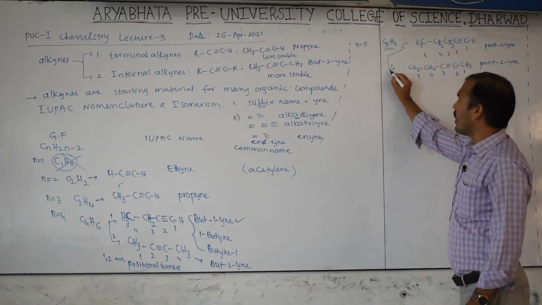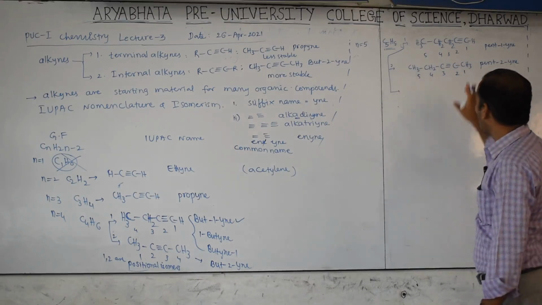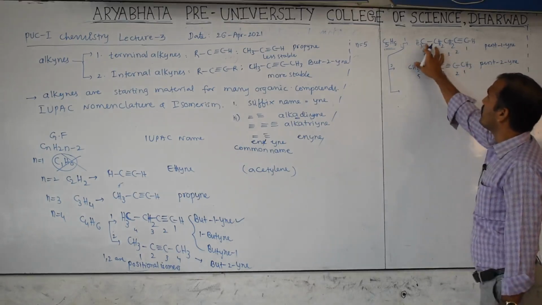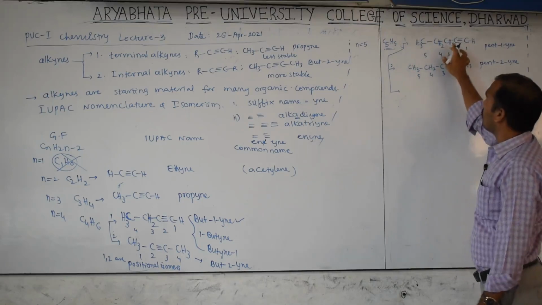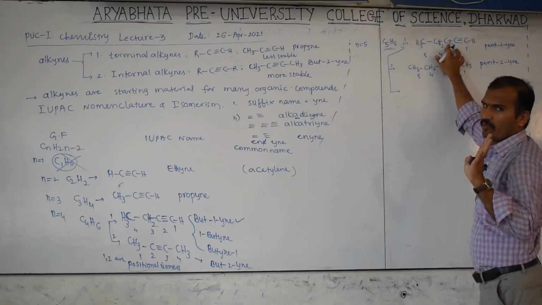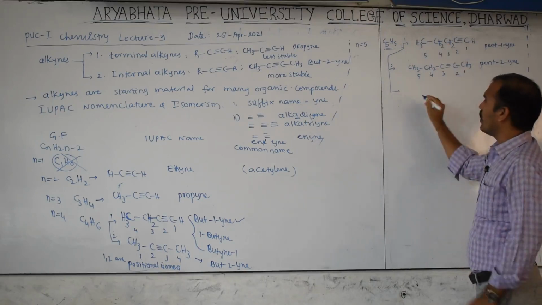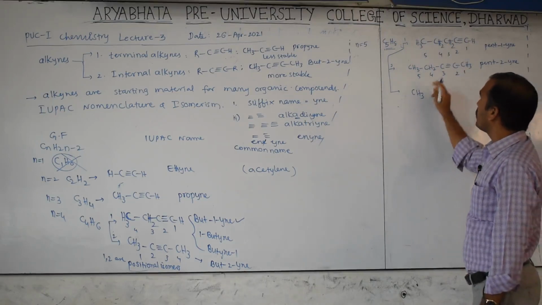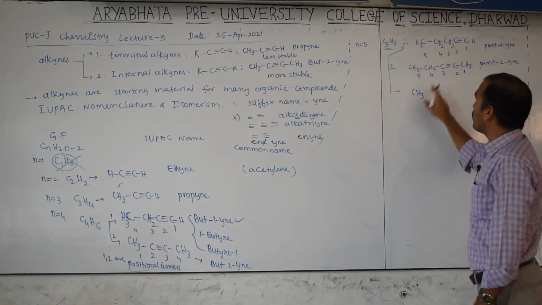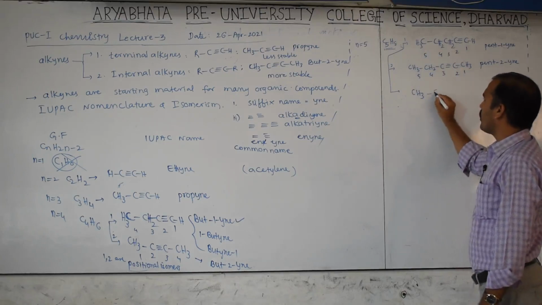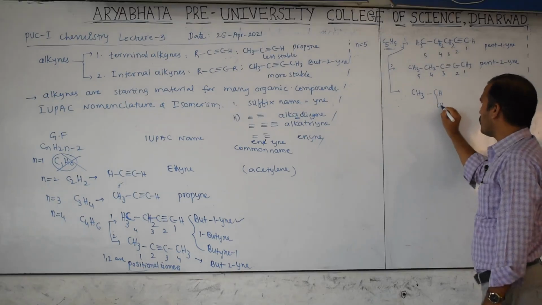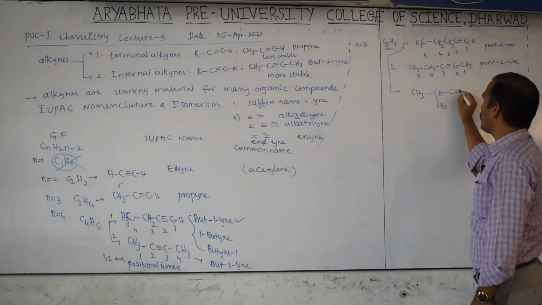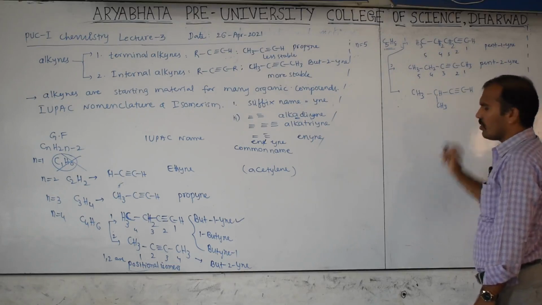Then what do we have to do next? Now keep this one as it is. This CH3, shift it: break this one and put it on this. If you put it on this, the carbon valence will be 5. Therefore, one hydrogen shifted to here. Then CH3, this is CH3. This hydrogen shifted here. Then what will be there? CH. This CH3 will be shifted to here, then CH3, C triple bond CH.